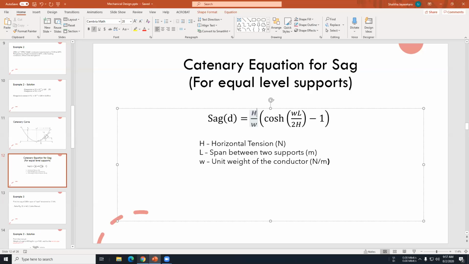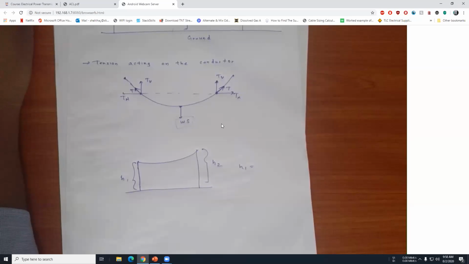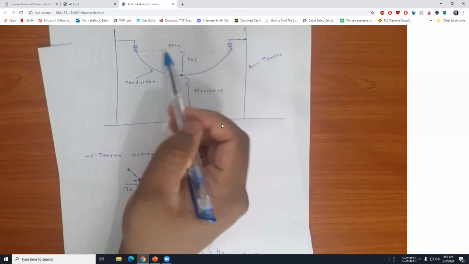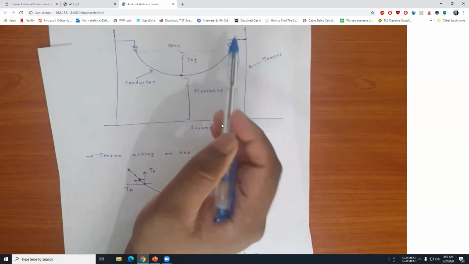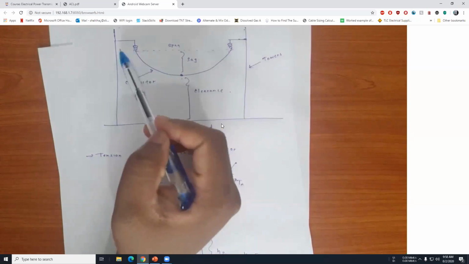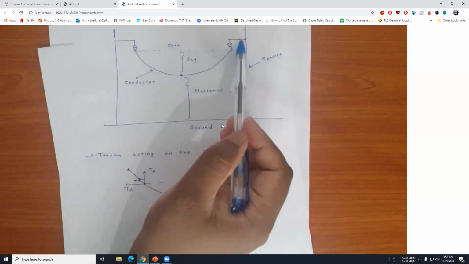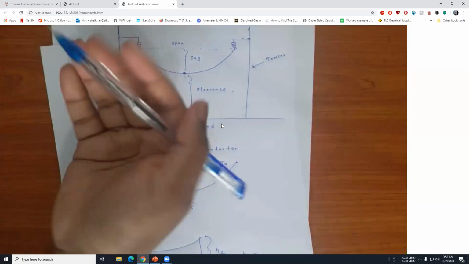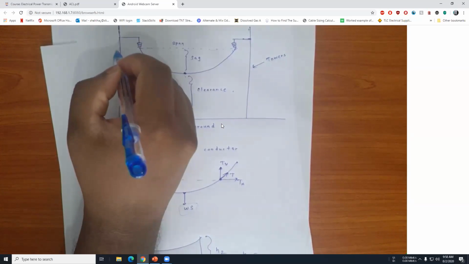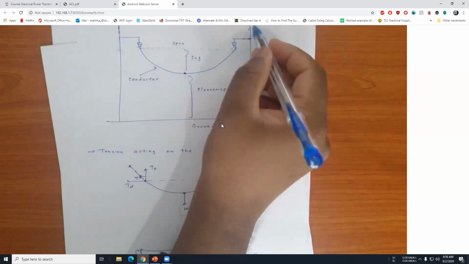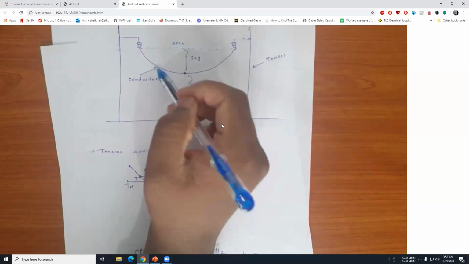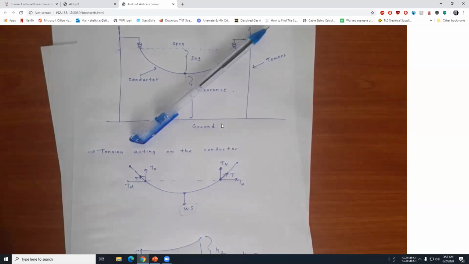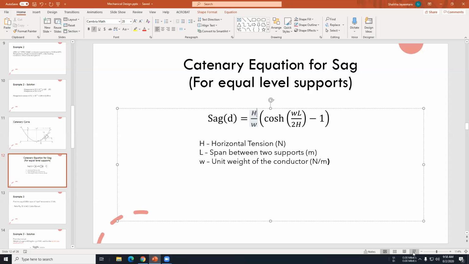So I already talked to you about span. Span is the distance between two towers. In here you will see a gap between this isolator and the tower, but usually these things are horizontal, so the isolators will be at this point. So the total span is between two towers. This is horizontal distance. The span is horizontal distance. You have to use that value in the equation.